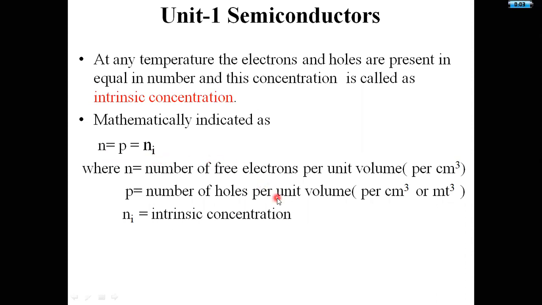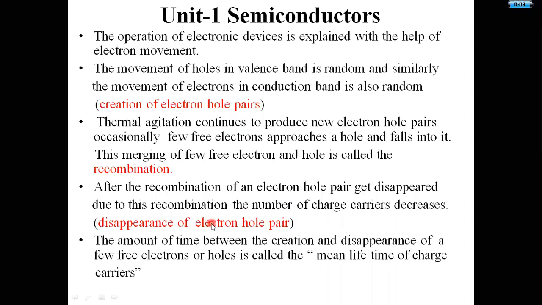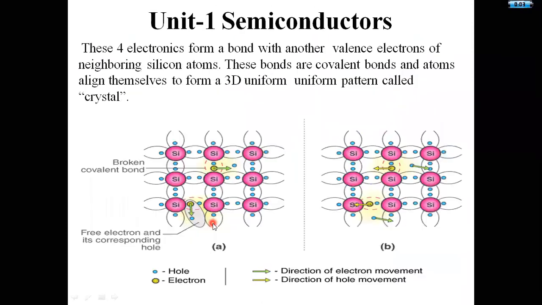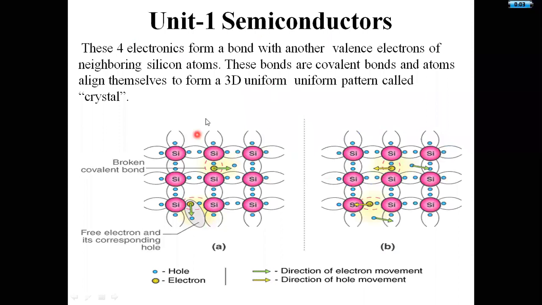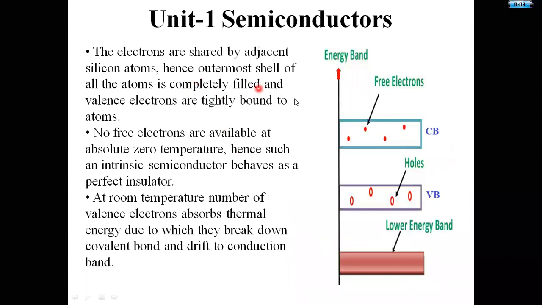This is the main relation for whatever we have covered till now: the crystal structure of intrinsic semiconductor material, and the 3D pattern of the silicon crystal. We need to draw this in the examination also, and how the electrons transfer from valence band to conduction band.